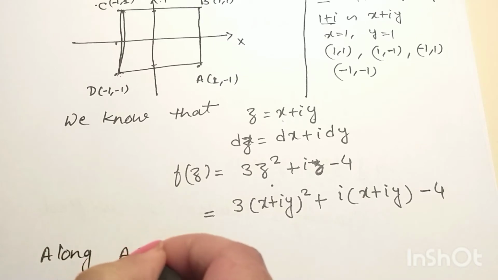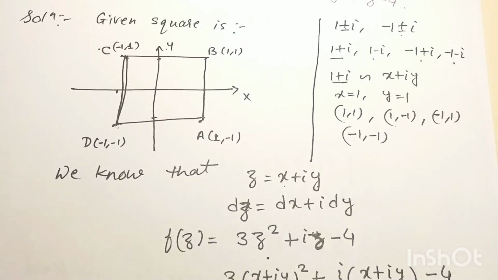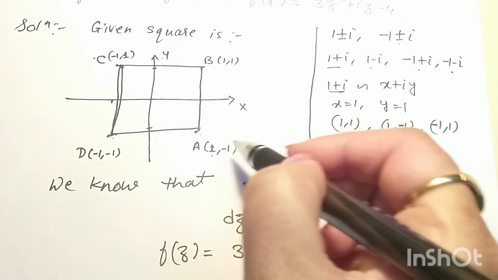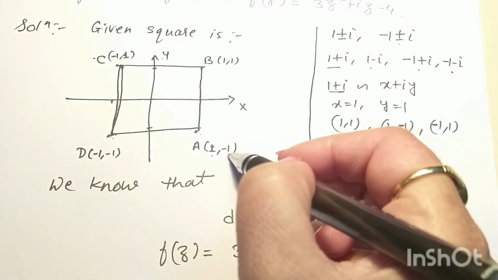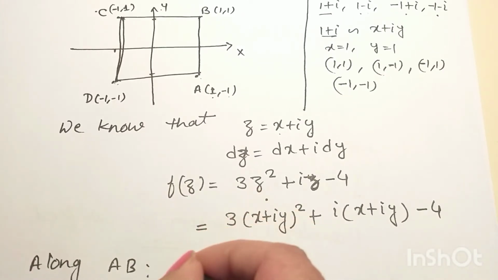Now we see the limits. Okay. So along AB, you see along AB the value of x is fixed here, okay, and y is varying from -1 to 1. So along AB x is equal to 1, which is fixed.